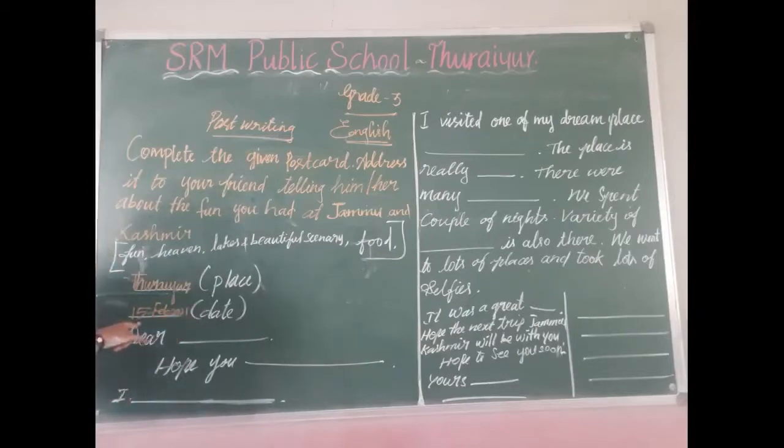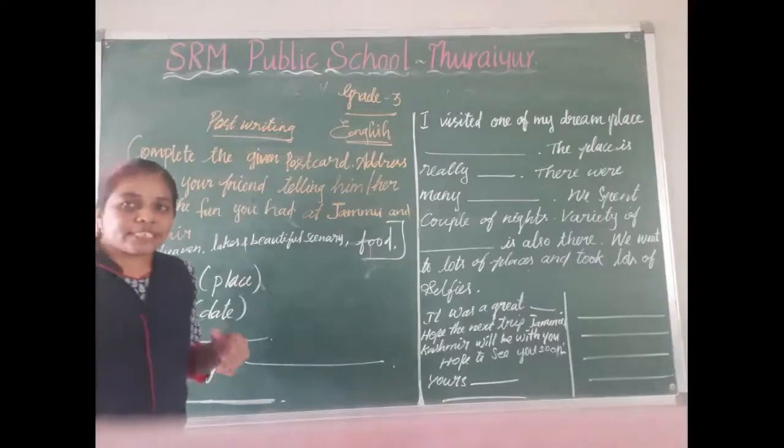First you want to write the date. Next you want to write the month name. Next the year name. Okay, year 2021. Place name Thrayur. Date, month and year. Next, listen. Next, dear. This is called the greeting part. We want to greet our friend.